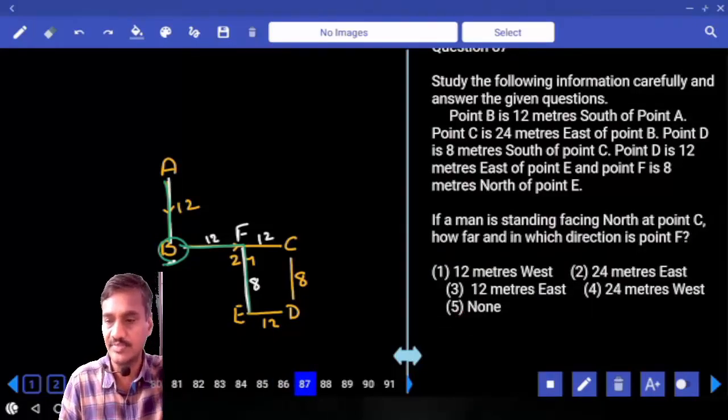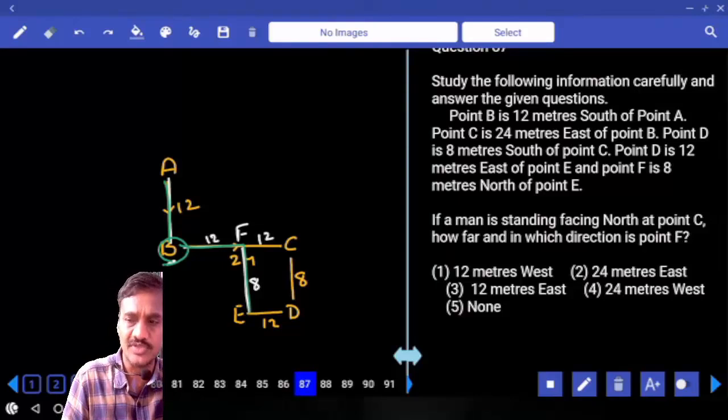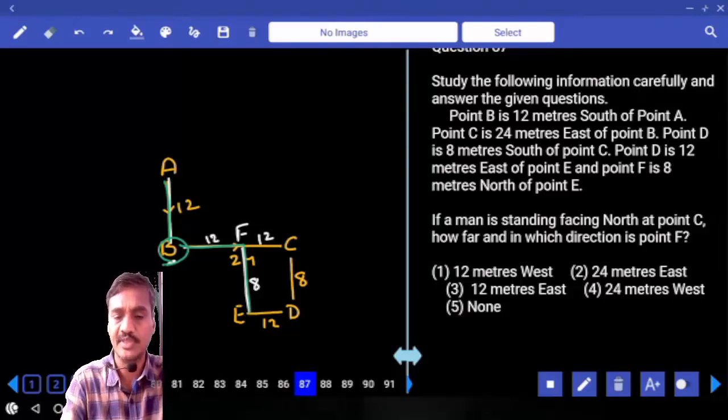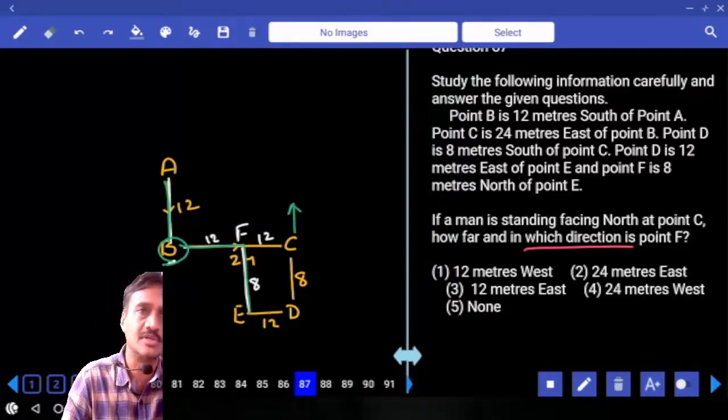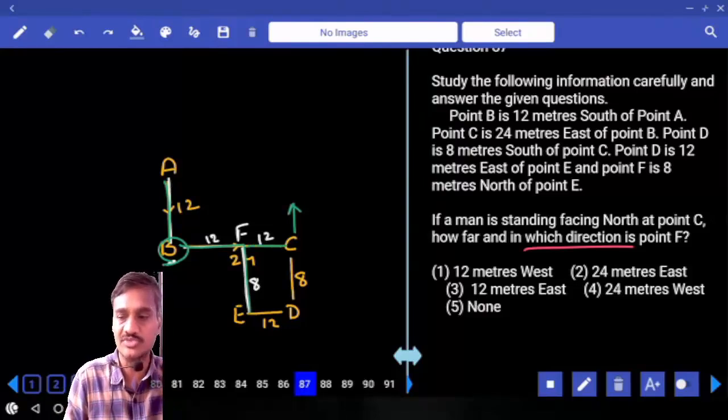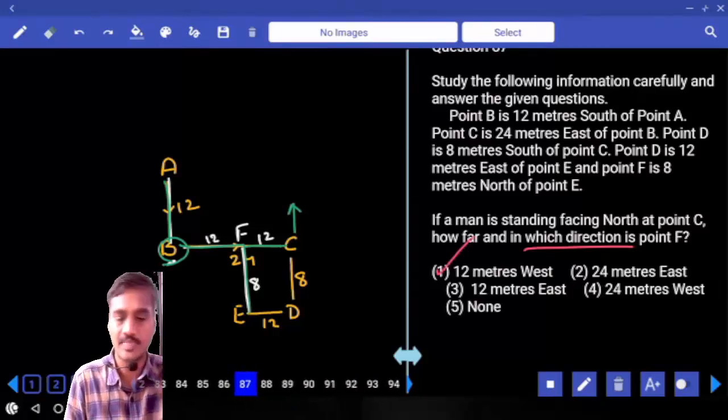Then 87. If a man is standing facing north at point C, at point C this person is facing like this. How far and in which direction is point F from that point? From C, F is how many meters? 12 meters. And towards which direction? West. 12 meters west, choice 1, question number 87.